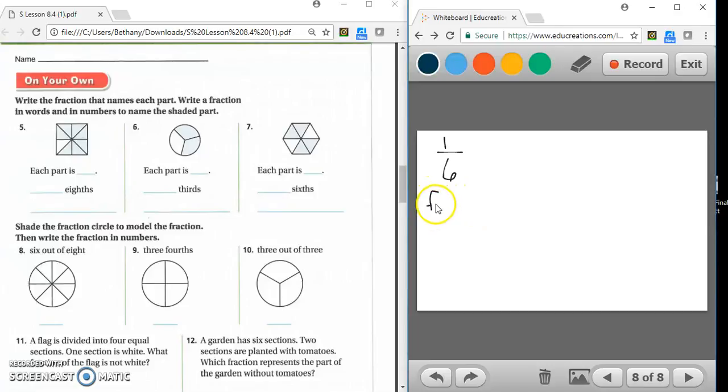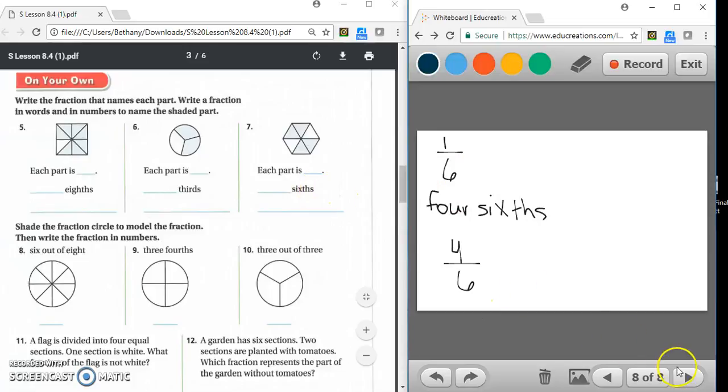So in words, we would write it 4/6. And in numbers, we would write it 4/6. This is the information for number 7.